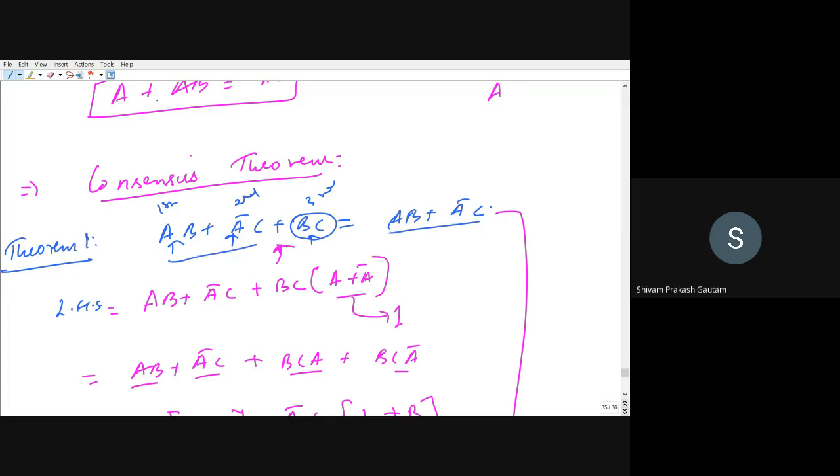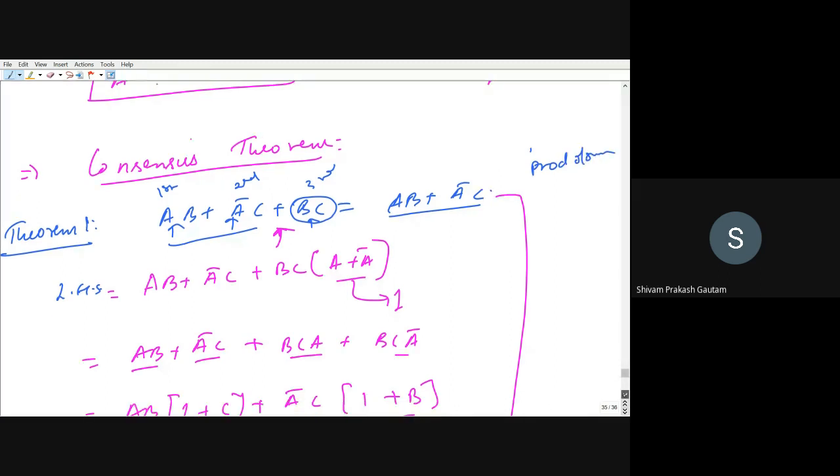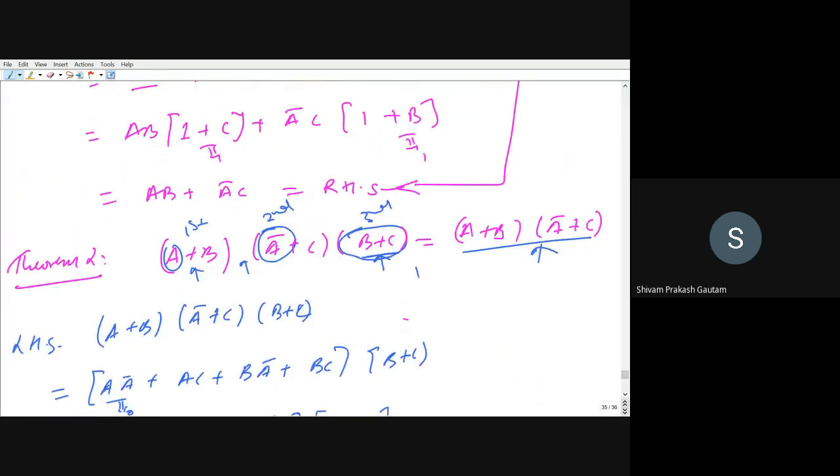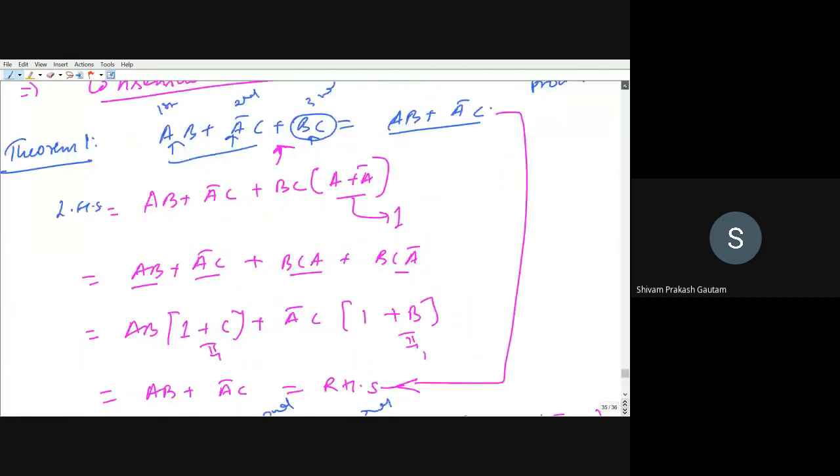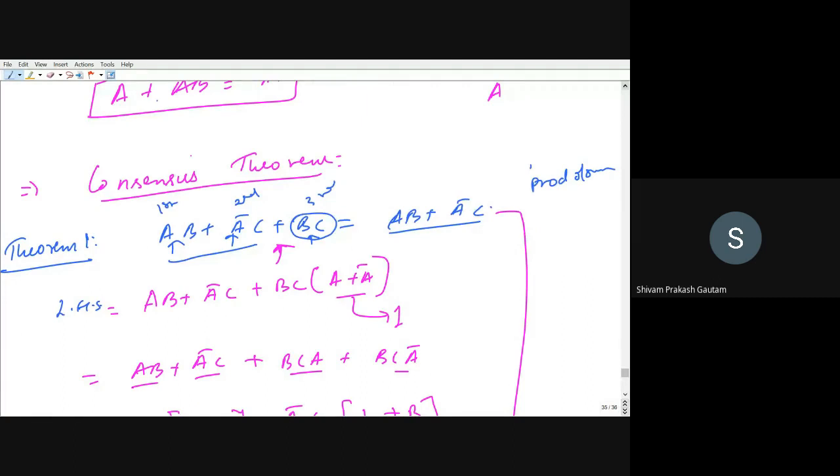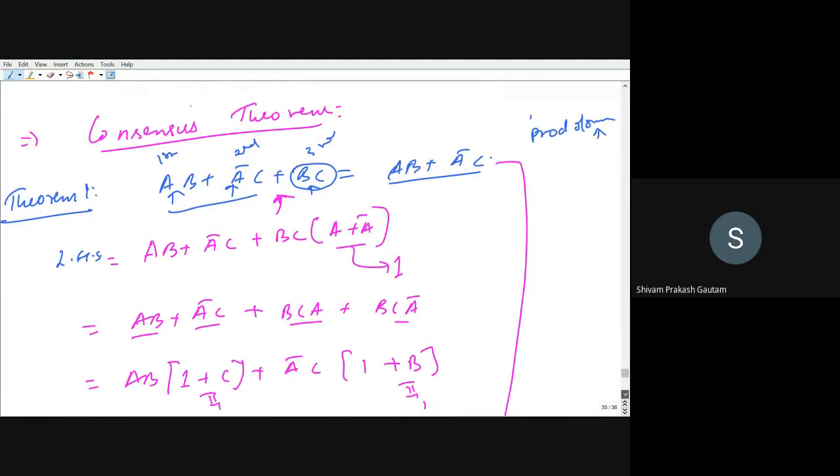So this is product of sum, we are calling this as product of sum, and this is called as sum of product. Sum of product means first you are doing the product, you can see A multiplied by B, then you have added them. That is the product of sum and sum of product. Right.